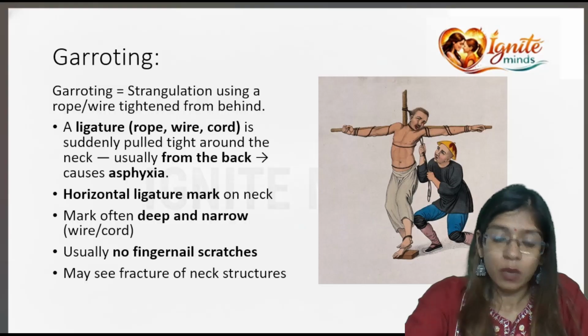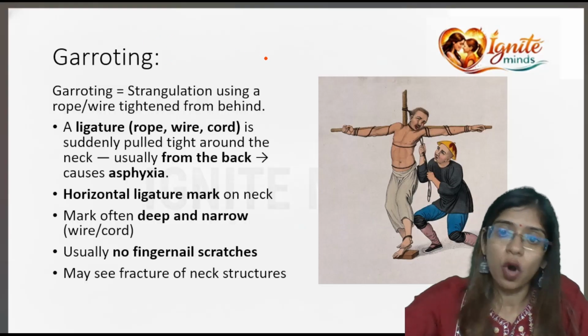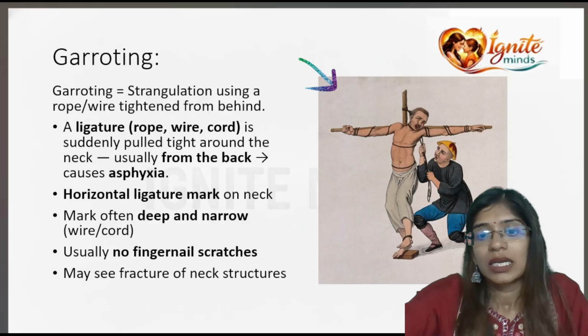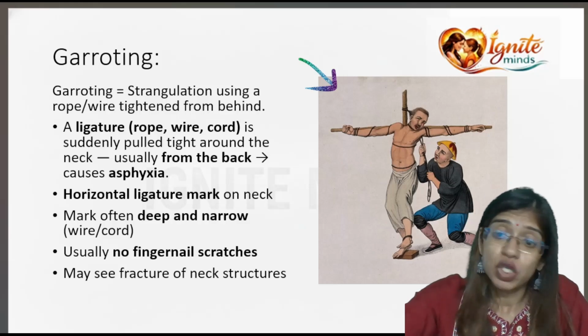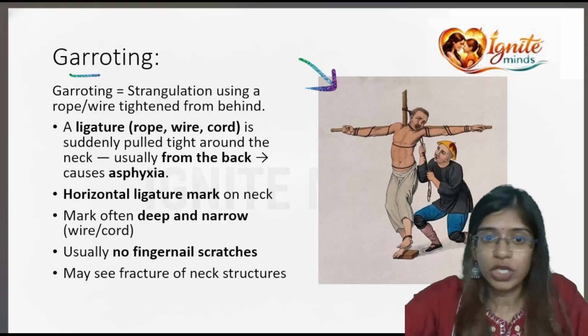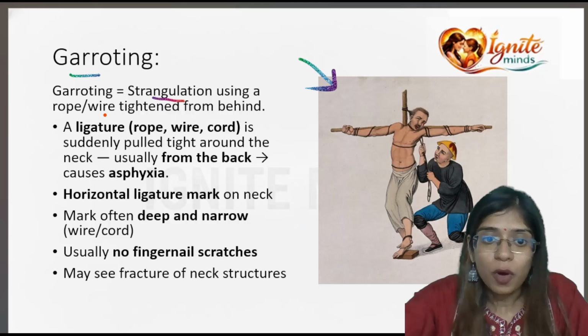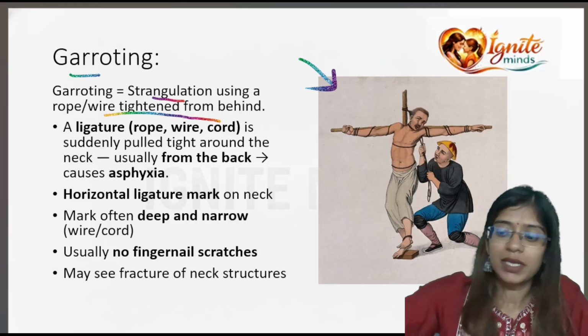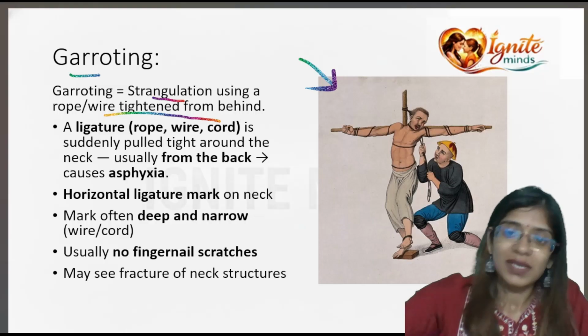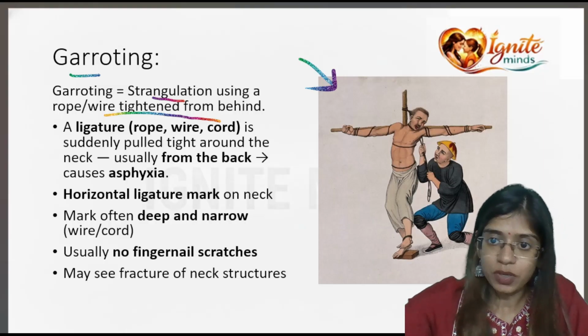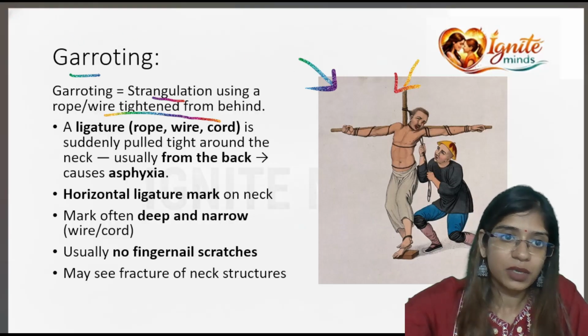Fine. Moving on to the next kind of killing a person, that is called garroting. Garroting is strangulation using a rope or a wire tightened from behind. As you can see in this picture, this person is a target. Let me take a different color. I'll take black so that you can see properly.